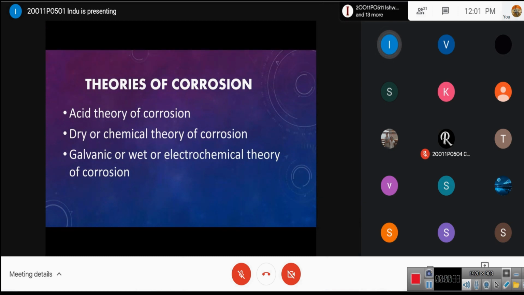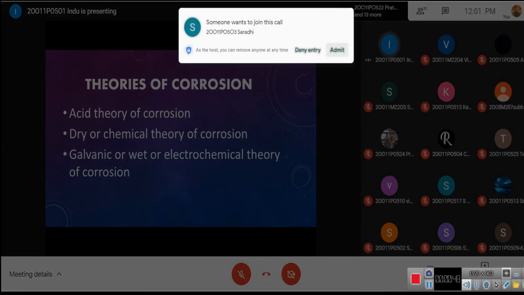So, here is my topic, that is the theories of corrosion. Basically, there are three theories of corrosion. The first one is the acid theory of corrosion. Second one is the dry or the chemical theory of corrosion. Third one is the galvanic, wet, or the electrochemical theory of corrosion.